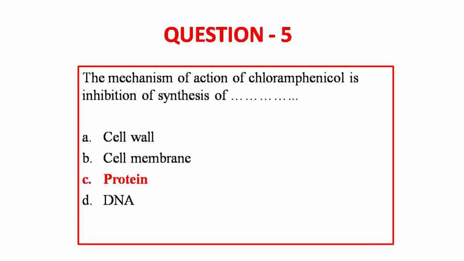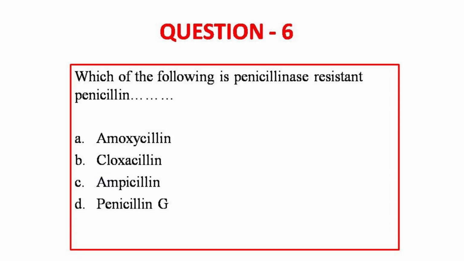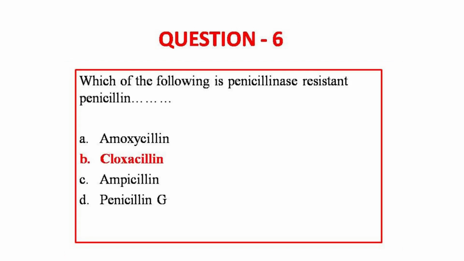Moving on to question number 6. Which one of the following is penicillinase resistant penicillin? They've given 4 options: amoxicillin, cloxacillin, ampicillin, penicillin G. The answer to this question is option B, cloxacillin. So another example for penicillinase resistant penicillin is methicillin also. In case they've given methicillin, even that is an example of penicillinase resistant penicillin.